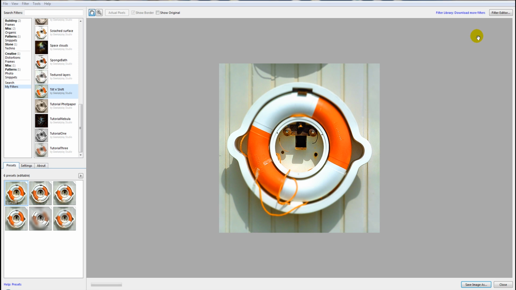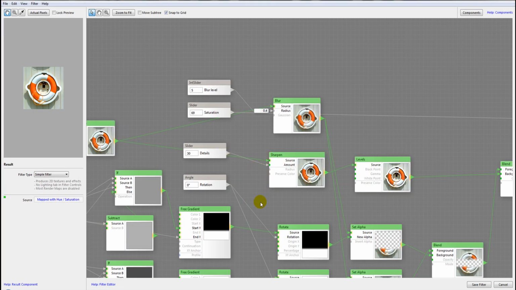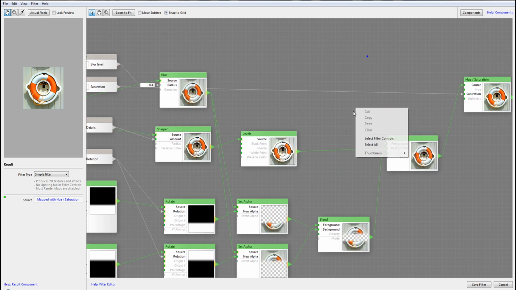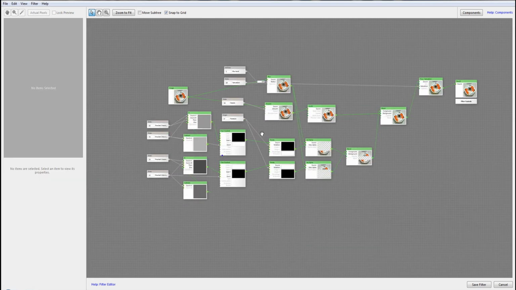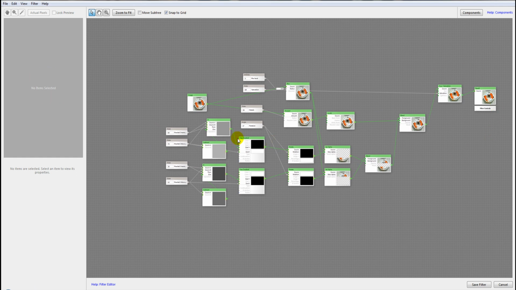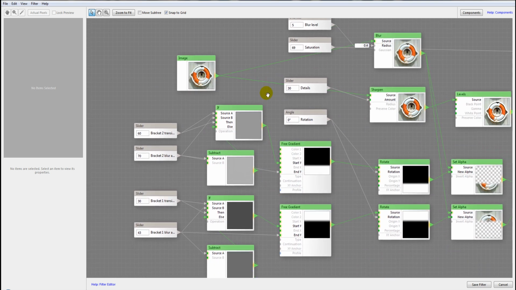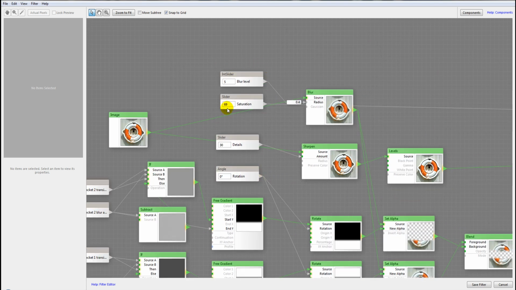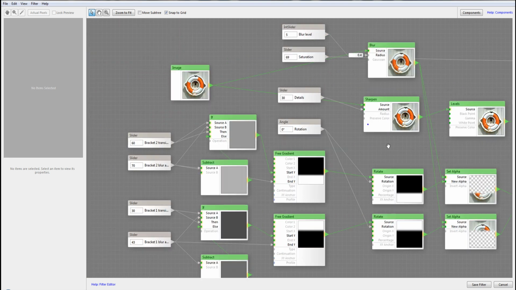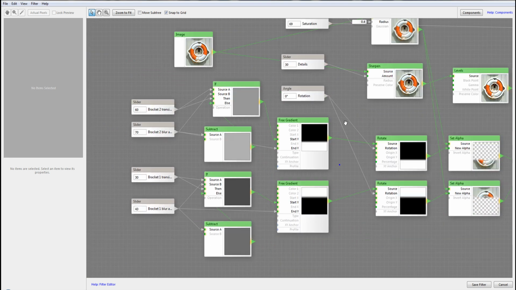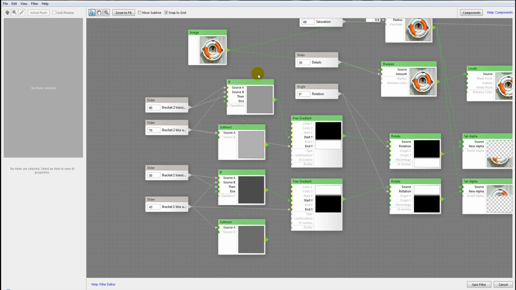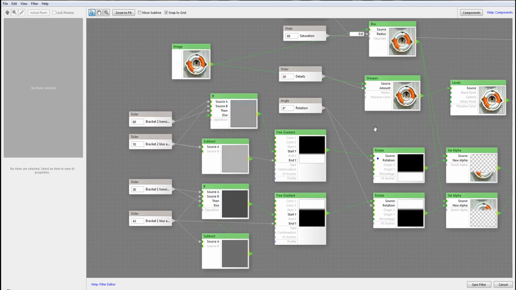As a beginning, we can click on the filter editor and go to edit this filter. So let's open. At first glance, you'll see we have a lot of different options. This is actually not one of the biggest filters, it's a small one, but it still sometimes feels like you're lost in all of these nodes. So let's identify the first ones that will help us. If you see any gray ones, those are controls that are provided for the user. In some cases you can ignore them. We'll look at them next, but first we can just ignore them and not worry about this.